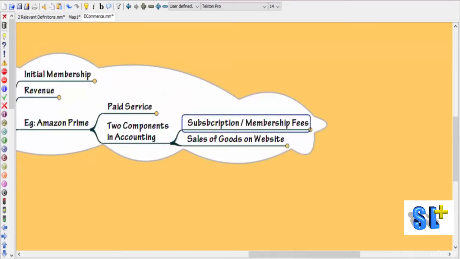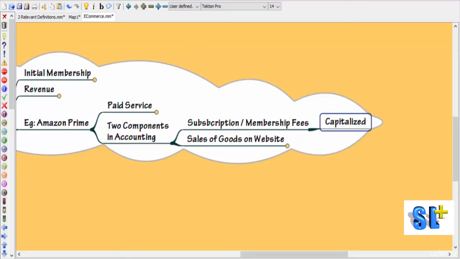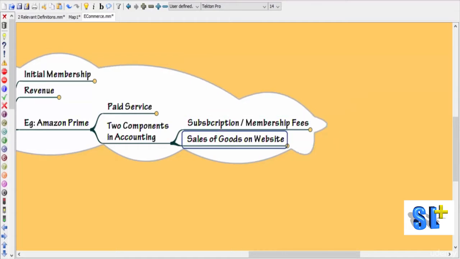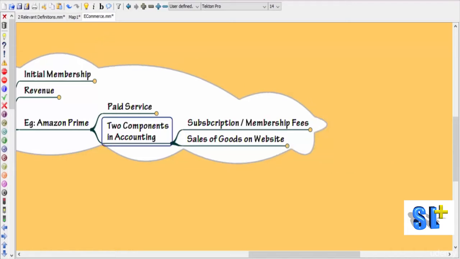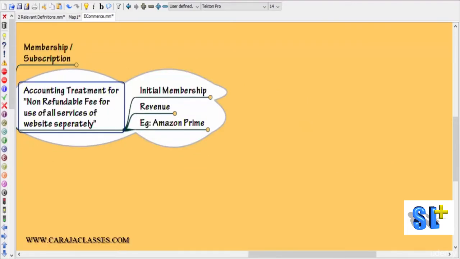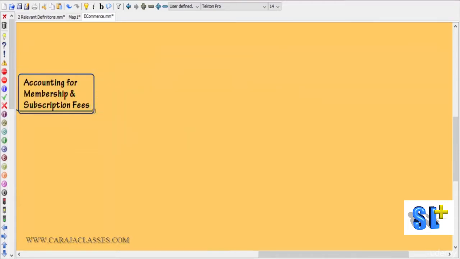If you notice, it has two components. One is the subscription or membership fee. The other is that when the subscriber enters the website, he is going to purchase goods, so there is a sale of goods on the website. The subscription or membership fee should be capitalized, whereas the sale of goods on the website is revenue in nature and it should be accounted as per AS 9. Okay, so this is the accounting treatment for non-refundable fee for use of all services of website separately.